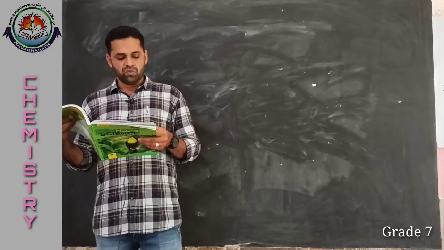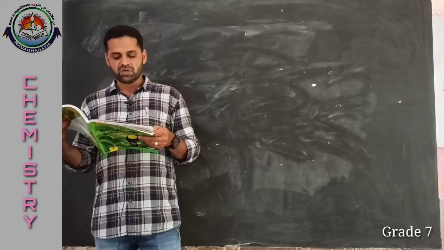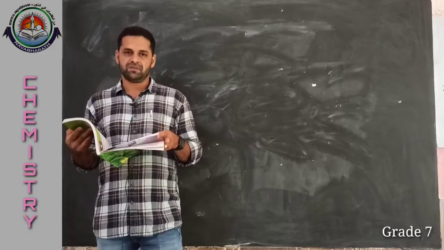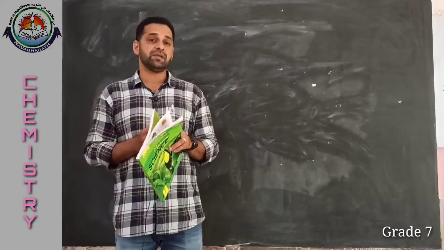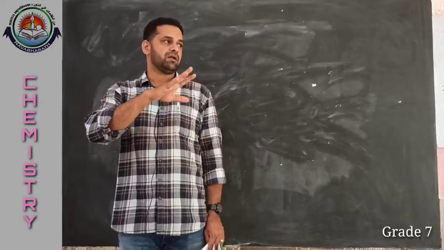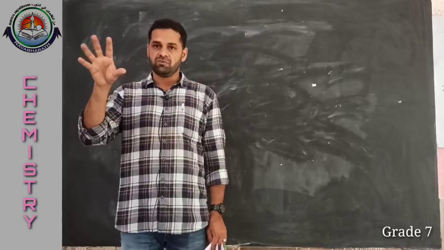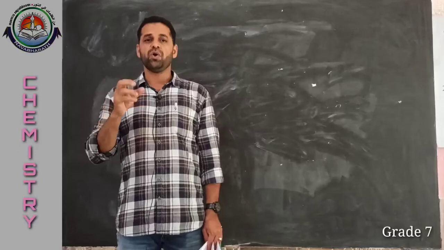Then why do wool yielding animals have a thick coat of hair on their body? You know, these wool yielding animals normally live in cold areas, isn't it?